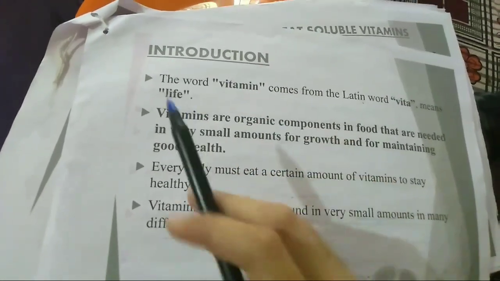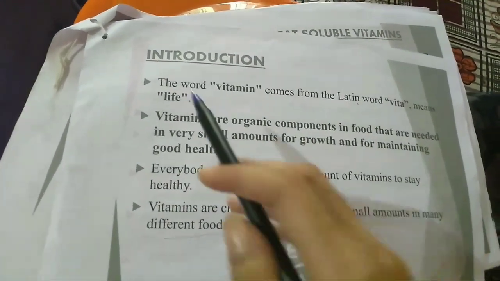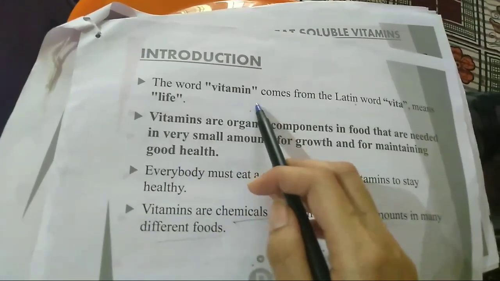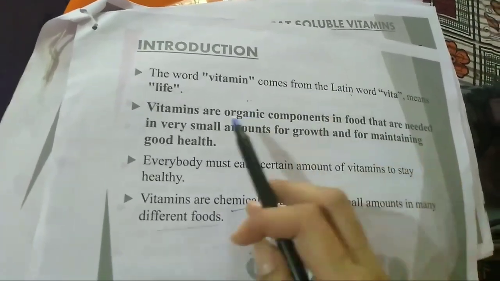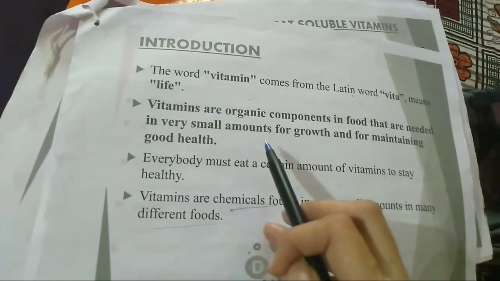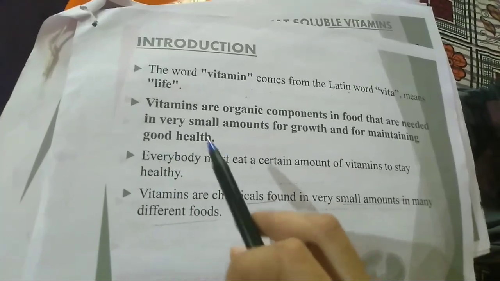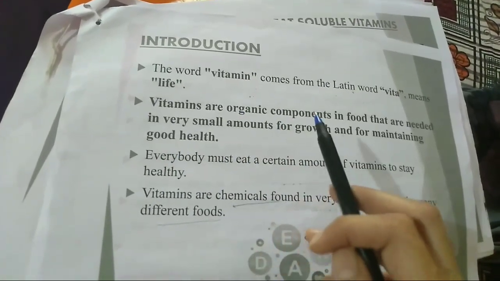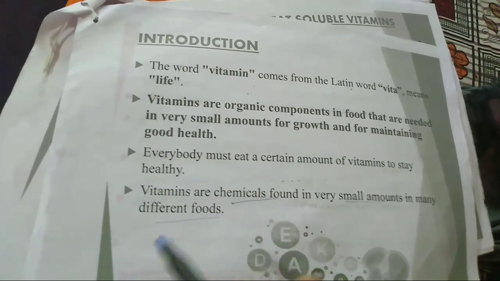Vitamins are chemicals found in our food. The word vitamin comes from vita and amine, which is a Latin term. Vitamins are organic components in food that are needed in very small amounts for growth and for maintaining good health. So we must eat a certain amount of vitamins to stay healthy. These vitamins are chemicals found in many foods.